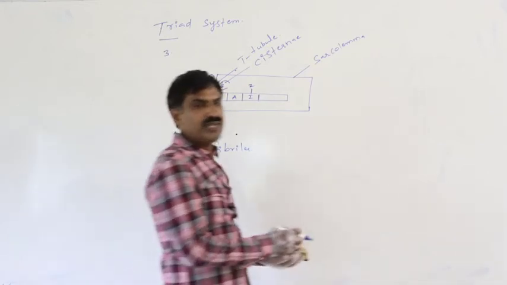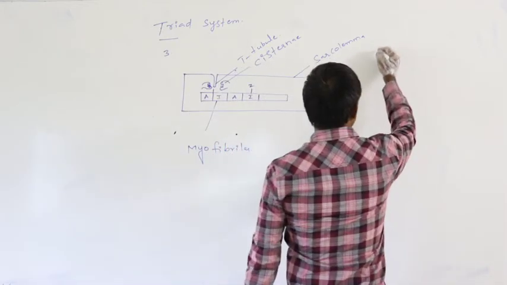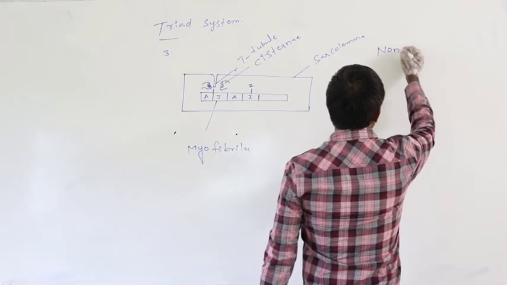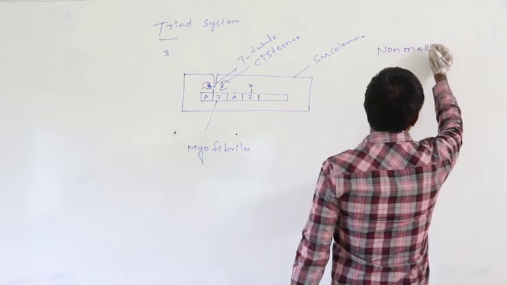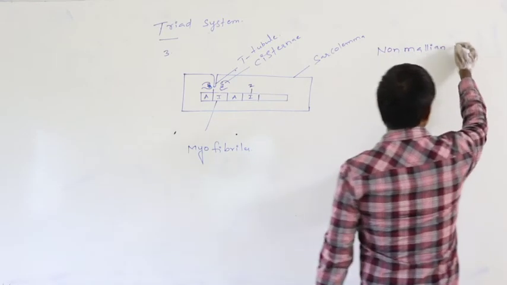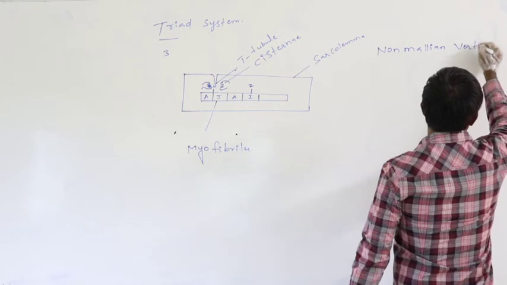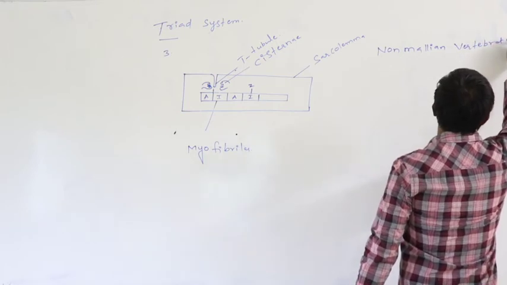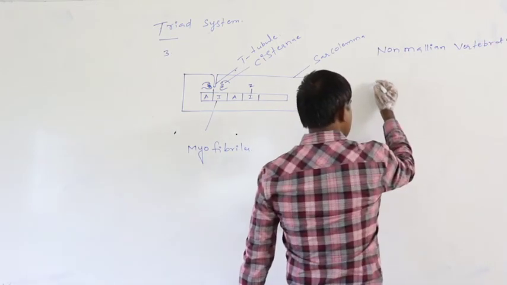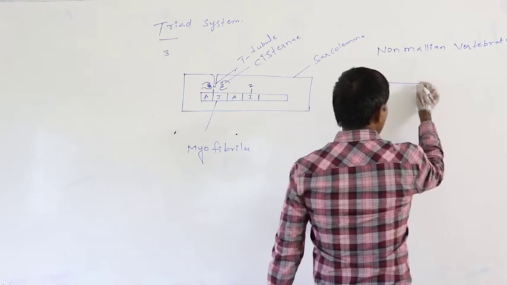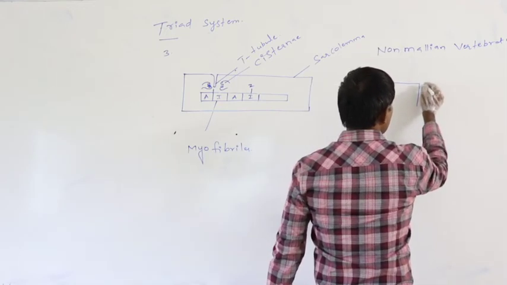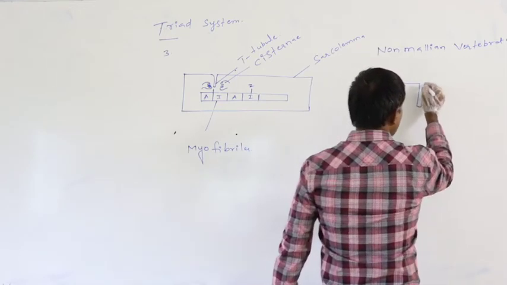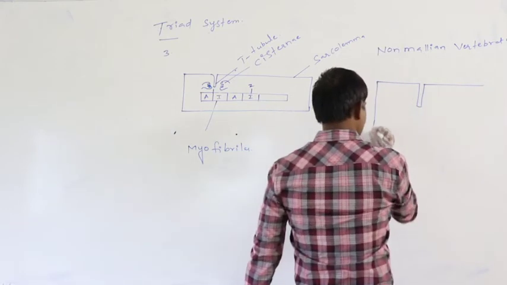But in the case of the non-mammalian vertebrates, this T-tubule gets formed at the Z line.